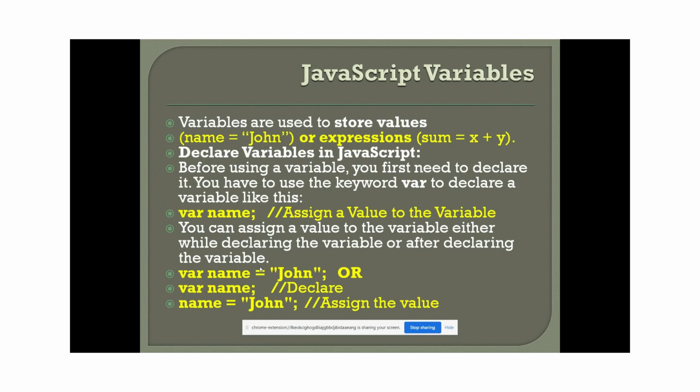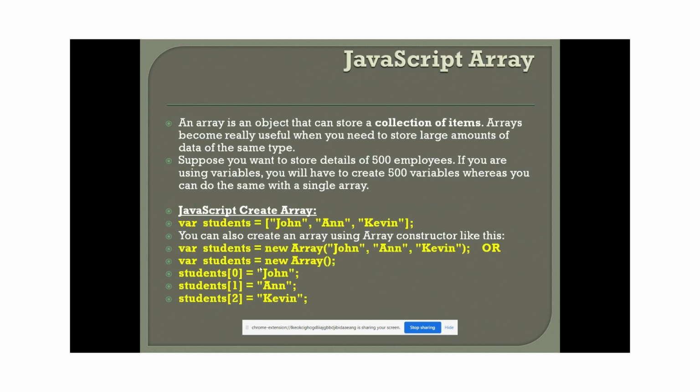Coming to one more concept, JavaScript provides arrays. What is an array? An array is a collection of items, a list of data. With a plain variable, we can store only a single value. If I want to declare 100, 200, or 500 data values at a time using only variables, I would need to create 100 or 200 lines of variables. That is a huge task.